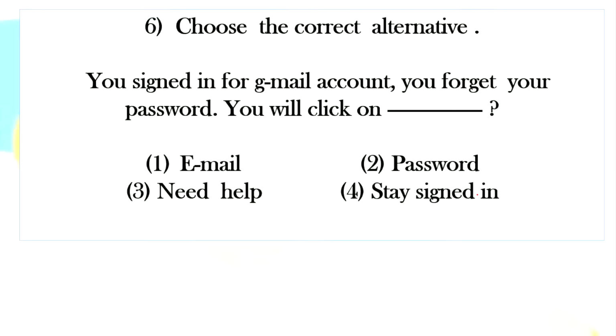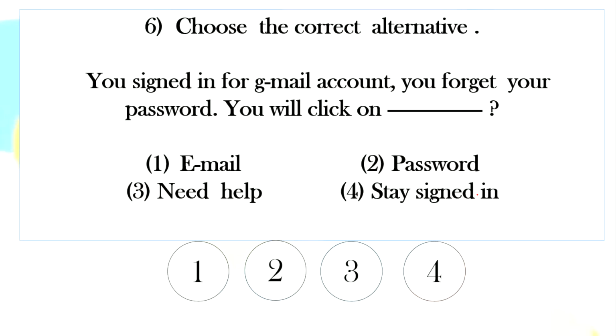So whenever the mail is starred, it means it will not get delayed or deleted very easily. Then choose the correct alternative. You signed in for Gmail account. You forgot your password. Where will you click on? Will you click on 1, email? Will you click on 2, password? Will you click on 3, need help? Or will you click on stay signed in? Where will you click on? You will click on the third option, that is need help.